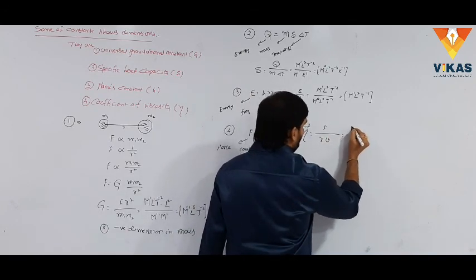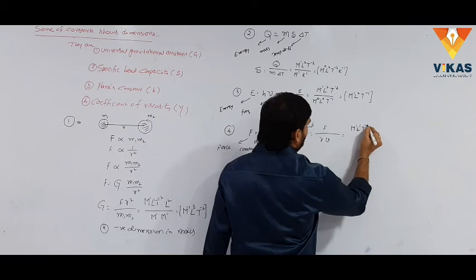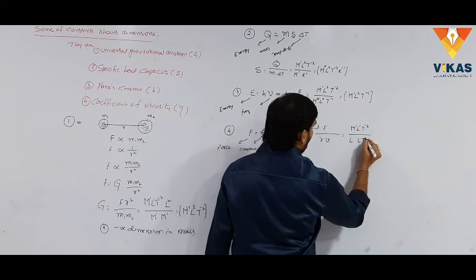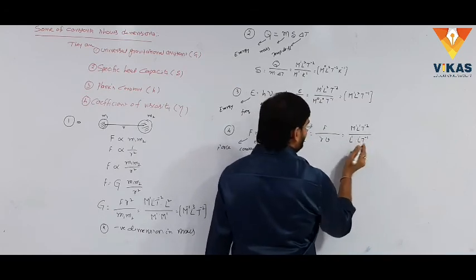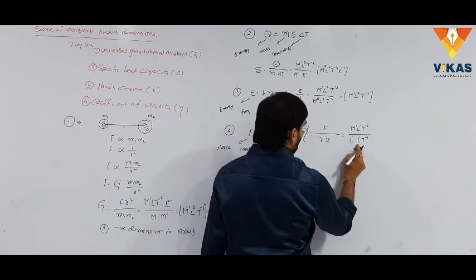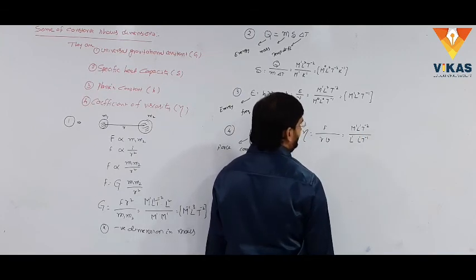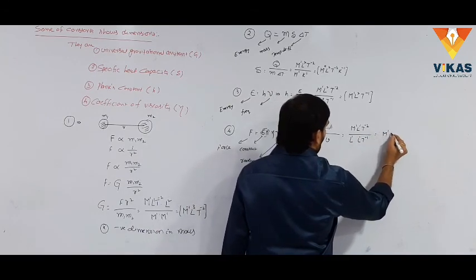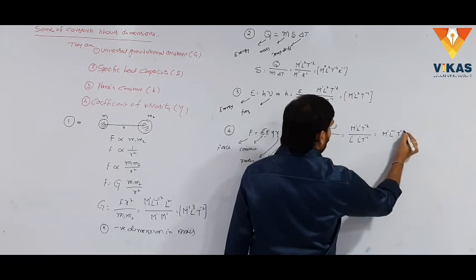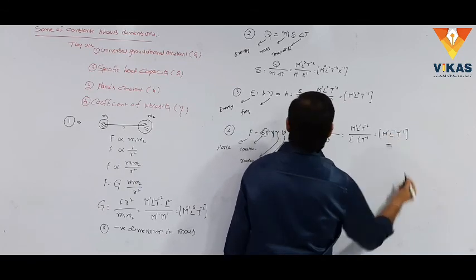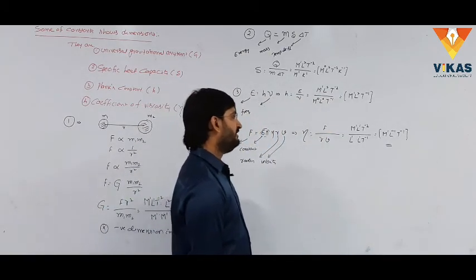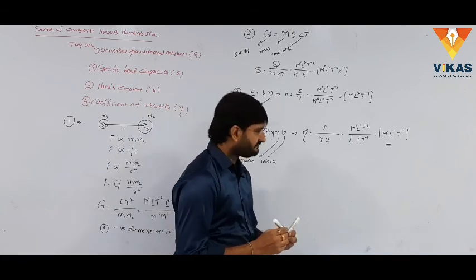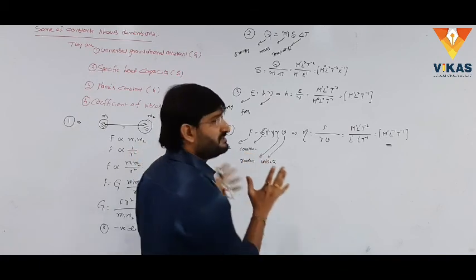Here the dimensional formula of force is M power 1, L power 1, T power minus 2, by the dimensional formula of radius, which is L, and velocity in terms of L T power minus 1. Simply bases are equal, powers can be added. This L square is taken into the numerator, that is L power minus 2, L power minus 2 plus 1 is L power minus 1. Simply this is M power 1, L power minus 1, T power minus 1, the dimensional formula for the coefficient of viscosity. This is the dimensional formula for coefficient of viscosity or coefficient of kinetic viscosity. Both are possible here. This is today's class, how to write the dimensional formulas for constants.